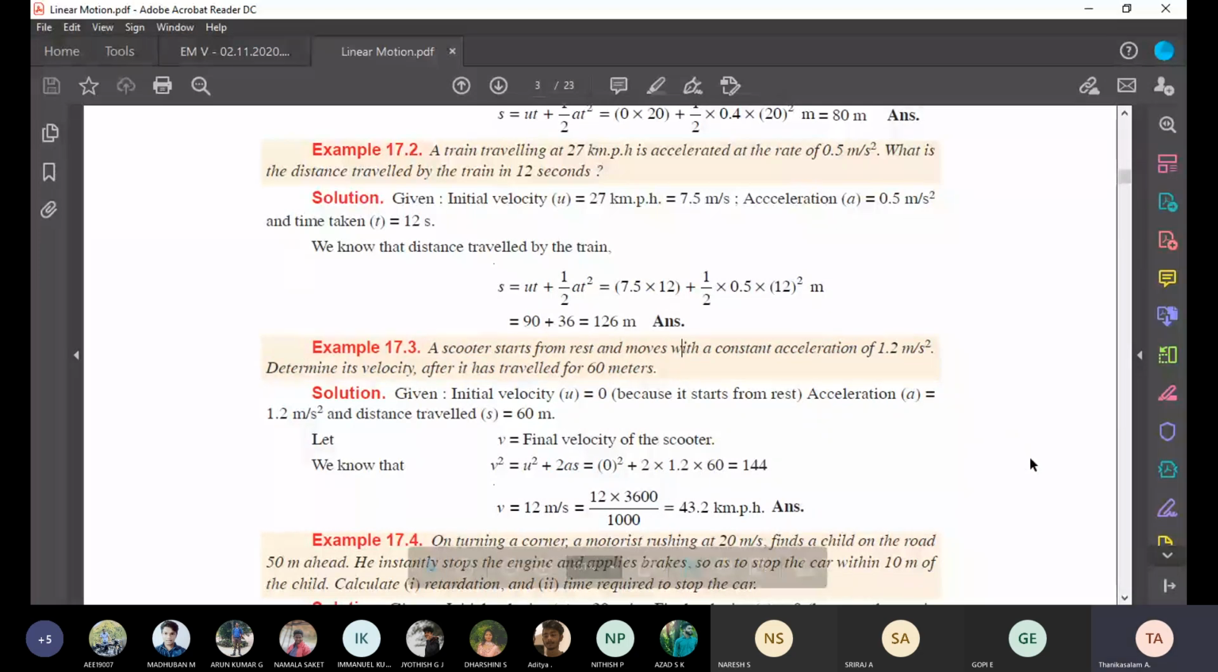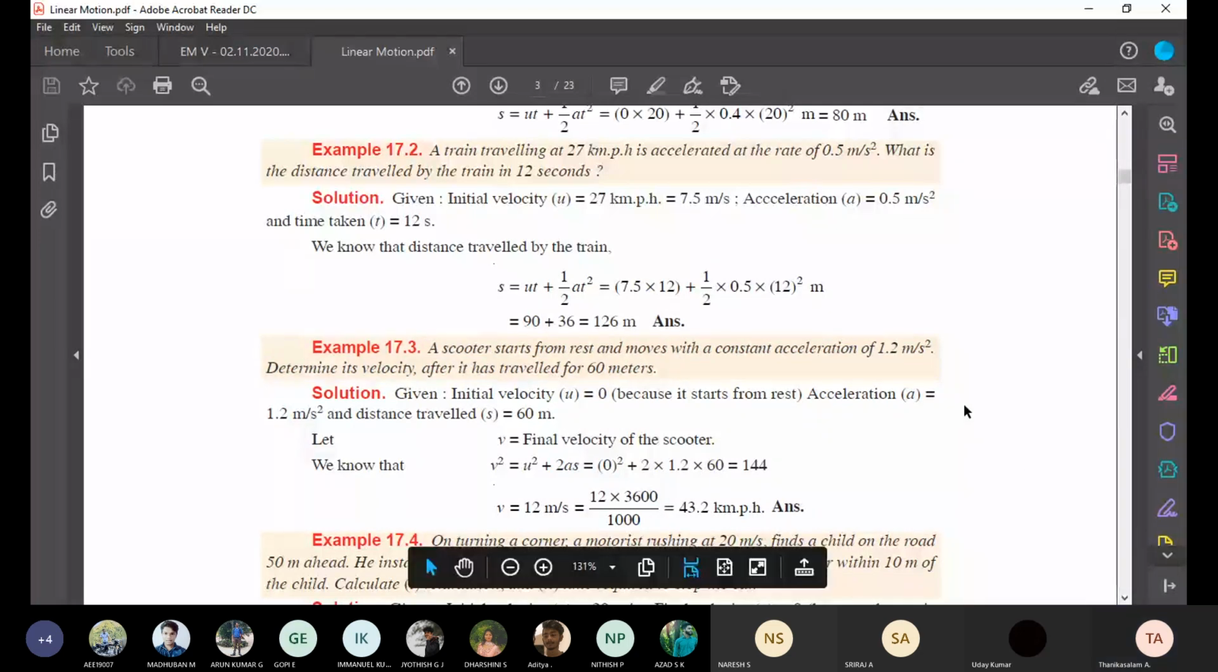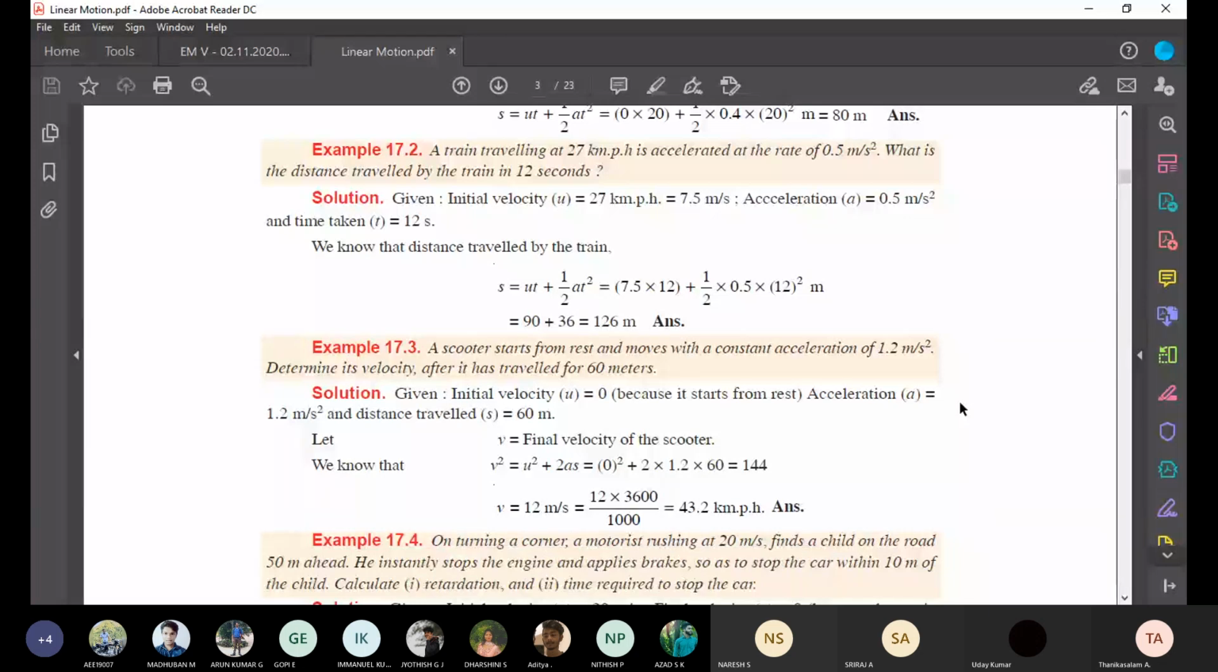A scooter starts from rest and moves with a constant acceleration of 1.2 meters per second square. Determine its velocity after it has traveled 60 meters. So the scooter starts from rest. I told you, no, starting from rest means the initial velocity is automatically 0. Students, be careful. The acceleration is given, equal to 1.2 meters per second square. What did they ask? Determine its velocity. Which velocity? Final velocity. Understand?